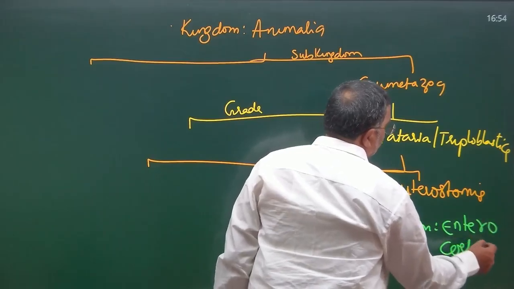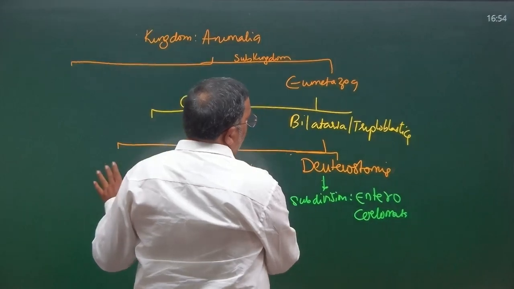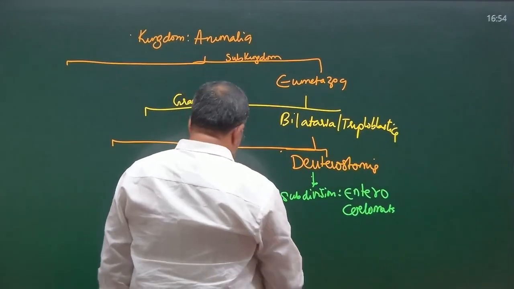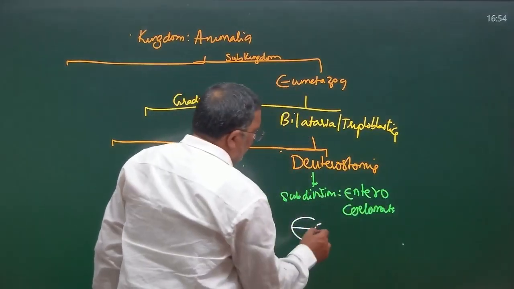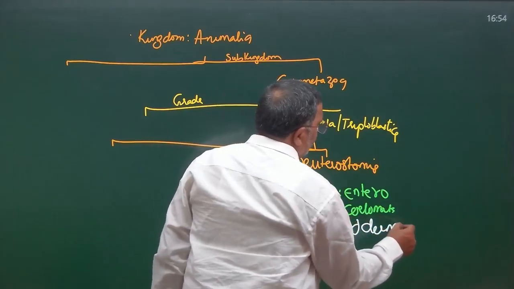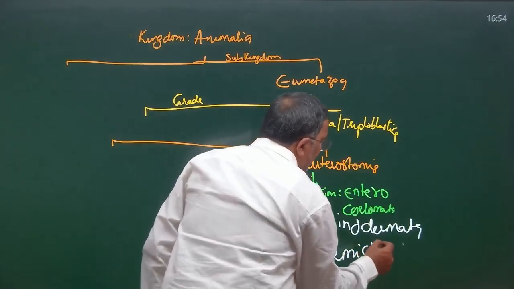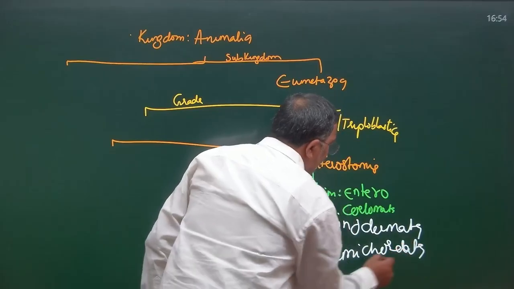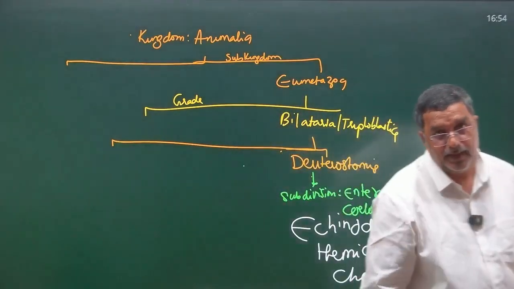Okay, for this we have three phyla. What are they? Echinodermata, Hemichordata and Chordata.